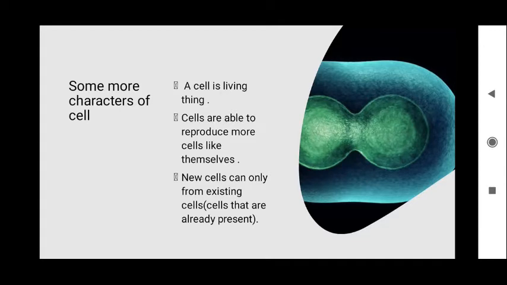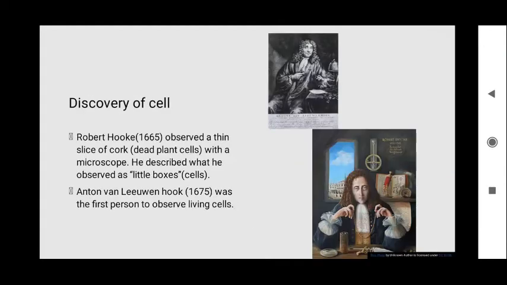Now, let us move to the discovery of a cell. In 1665, Robert Hooke used a light microscope to look at a thin slice of cork. What do you mean by the cork? Cork is nothing but the bark of a tree, which is a dead cell. He found that each had similar small boxes which he later named cells.